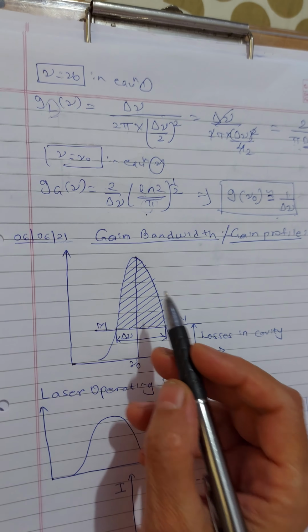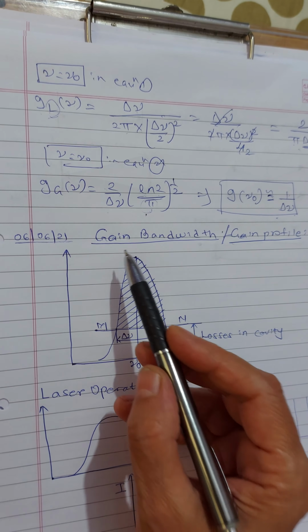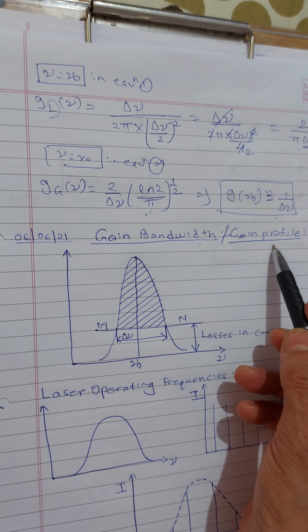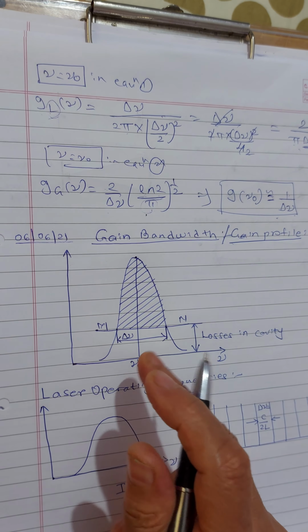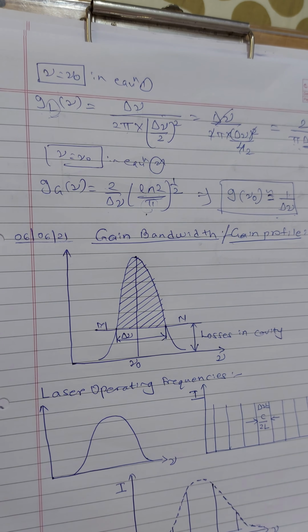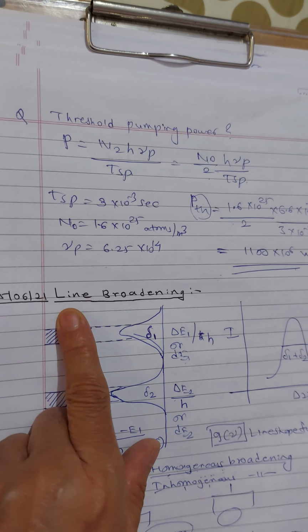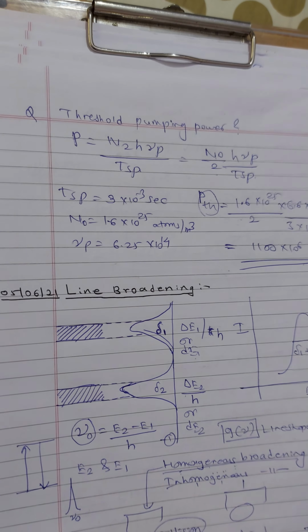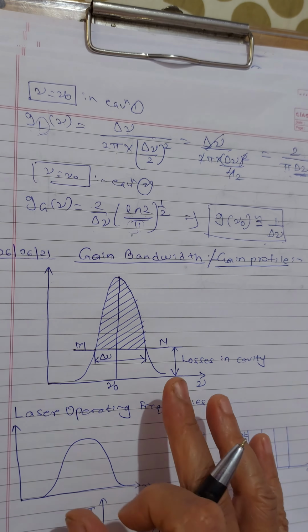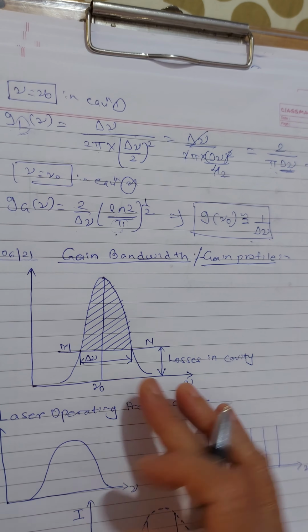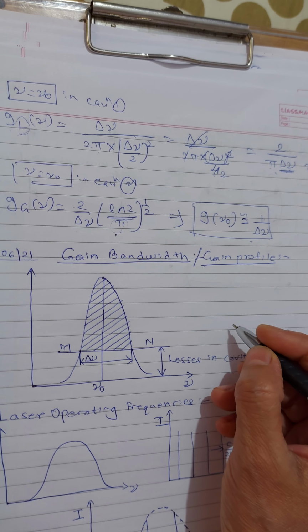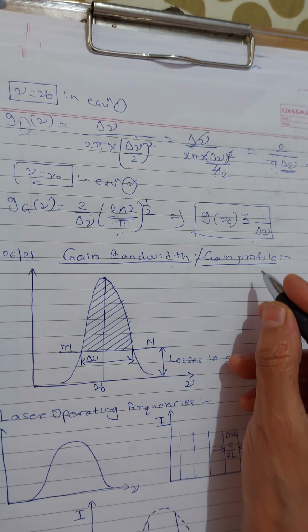Okay, in today's lecture, we will study what they mean by gain bandwidth or the gain profile. After learning about line broadening, its types and the reasons behind it, we can say that ideally a group of identical atoms radiate at the same frequency.